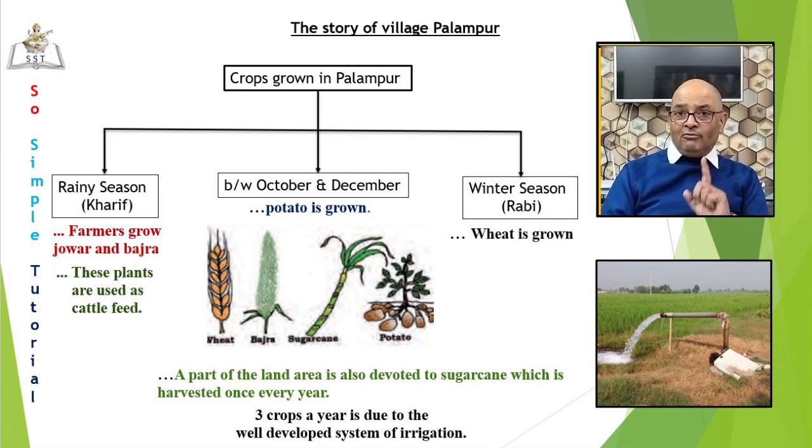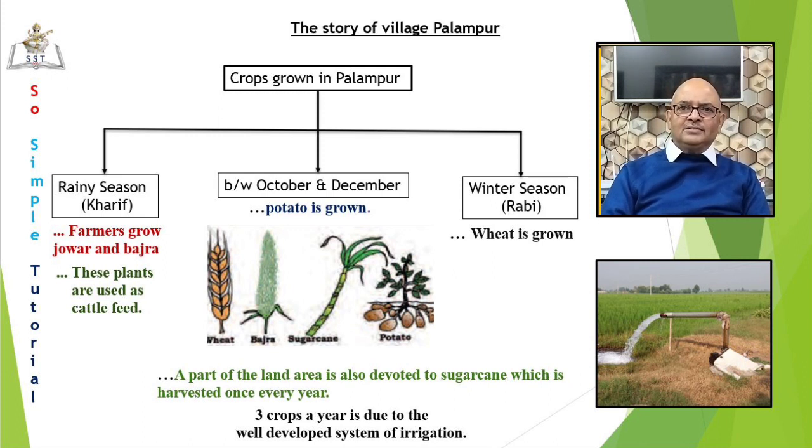Now the question is, what made this possible? This was due to the well developed system of irrigation. Early on, they used Persian wheels to draw water from the wells for irrigating their lands. Ever since electricity came to Palampur, they switched over to electric run tube wells. By the mid 1970s, the entire cultivated area was irrigated.